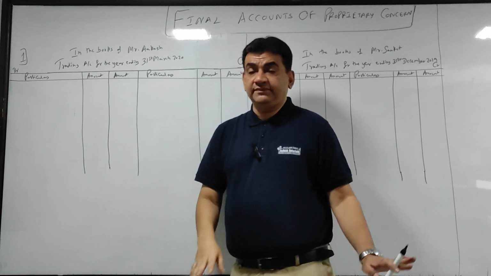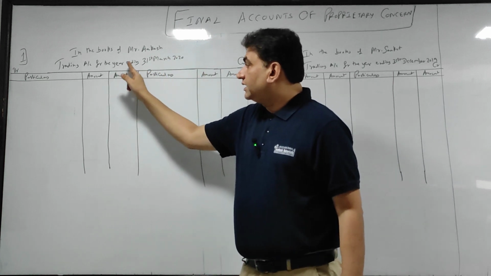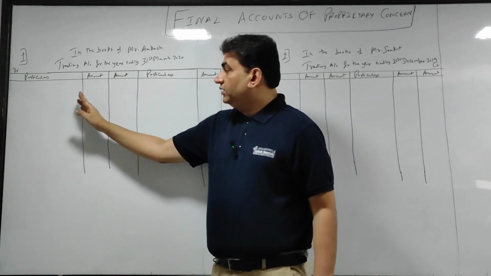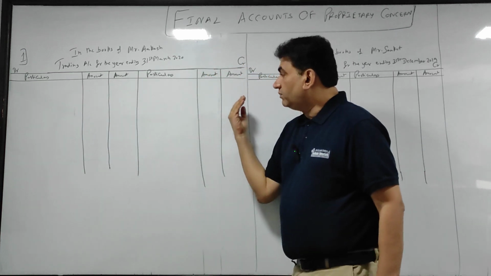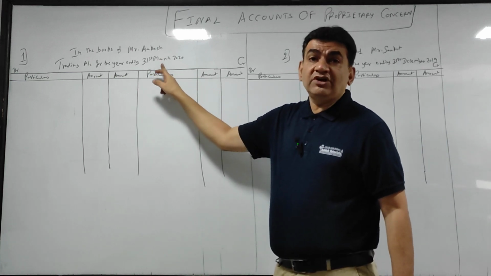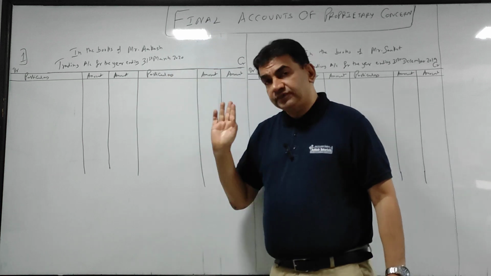You will see it sometime. So I'll repeat: in the books of Akash, trading account for the year ending 31st March 20, particulars and double column of amount on the debit side, particulars and double column of amount on the credit side. The year does not come in the heading because you are preparing it on the last day of the year, so the heading is 31st March 20. Got it?